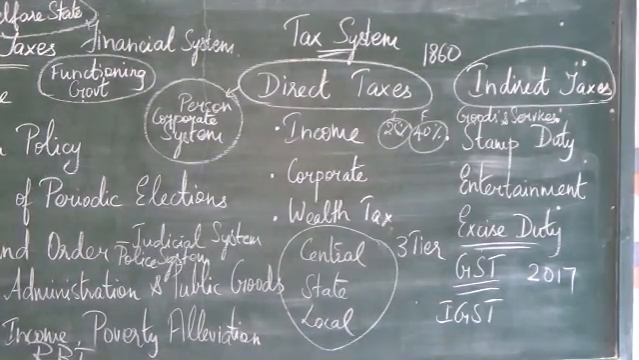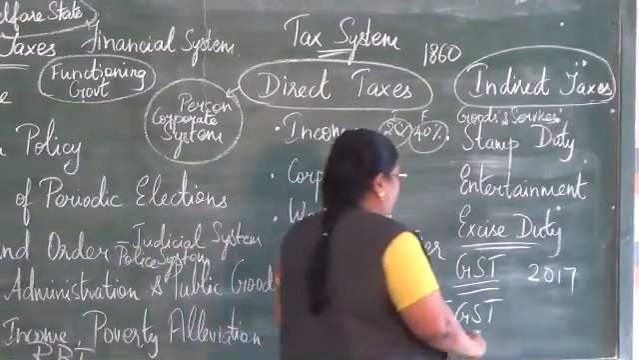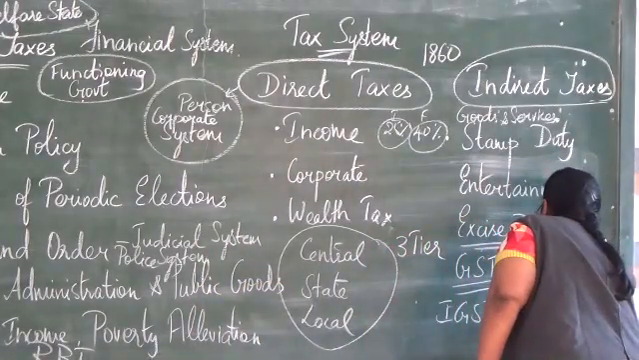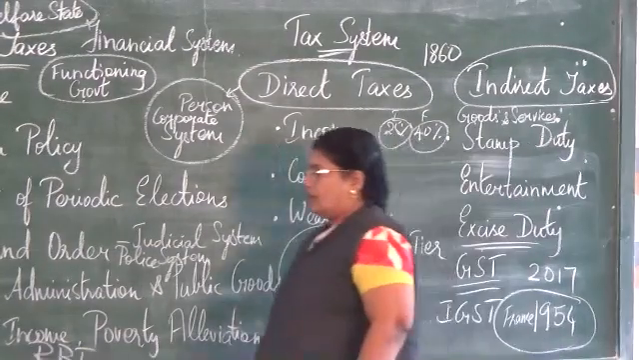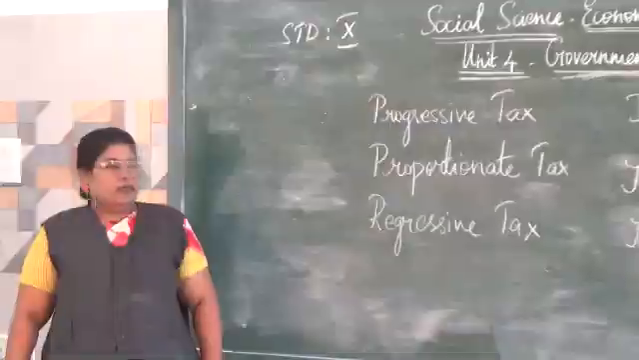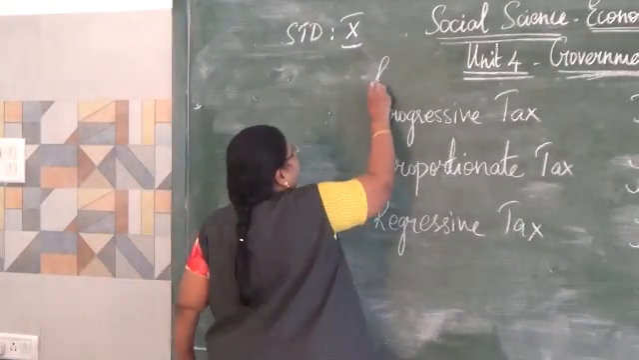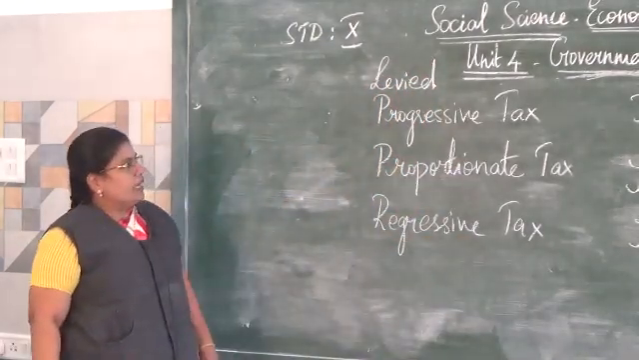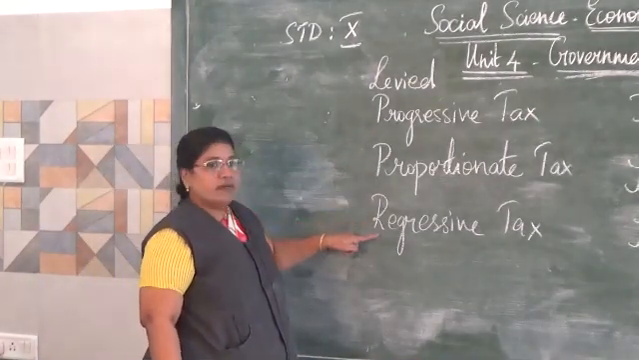Now France was the first country to implement GST, in the year 1954. In India it was implemented in the year 2017. The next topic we are going to focus on is how taxes are levied. What do you mean by levied? How the taxes are imposed on the people. We have different taxes: progressive tax, proportionate tax and regressive tax.